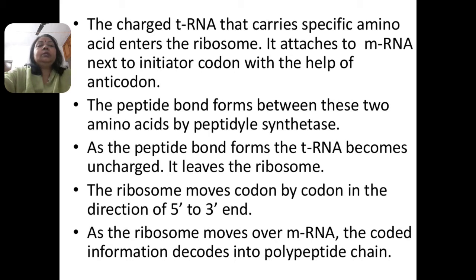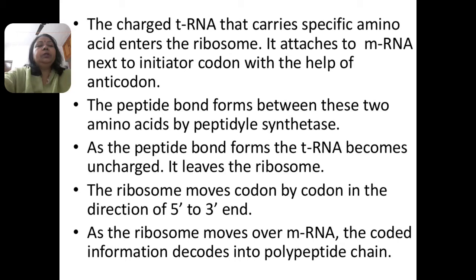In the next step, the peptide bond is formed between these two amino acids by the peptidyl transferase enzyme. As the peptide bond forms, the transfer RNA becomes uncharged and leaves the ribosome. The ribosome moves codon by codon in the 5' to 3' direction. As the ribosome moves over the messenger RNA, the coded information is decoded into the polypeptide chain.